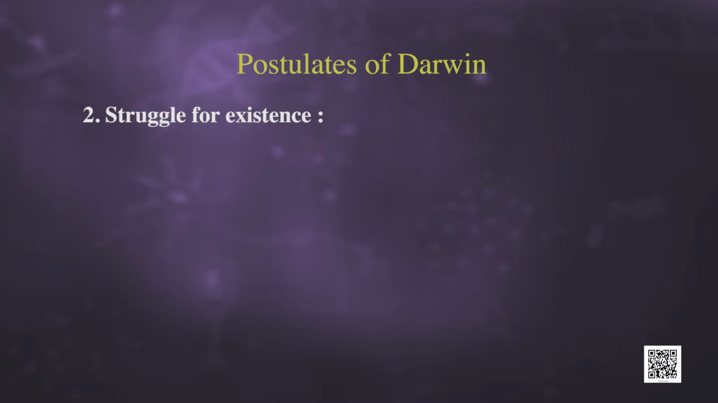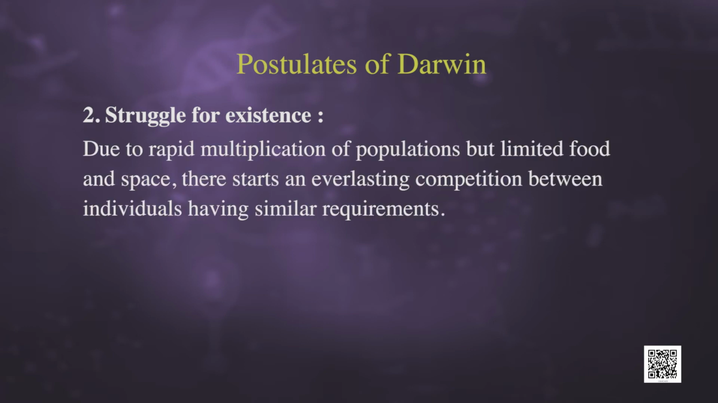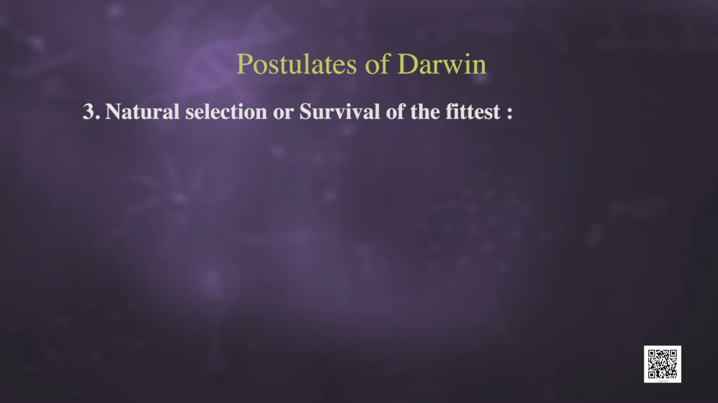Second, struggle for existence. Due to rapid multiplication of populations but limited food and space, there starts an everlasting competition between individuals having similar requirements. This competition between living organisms for the basic needs of life like food, space, mate, etc. is called struggle for existence. The third one is natural selection or survival of the fittest.